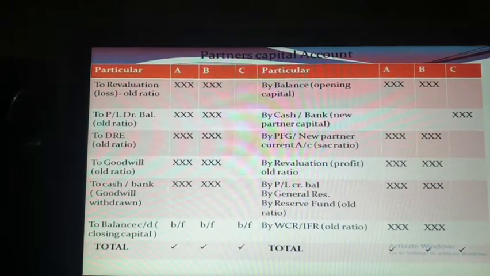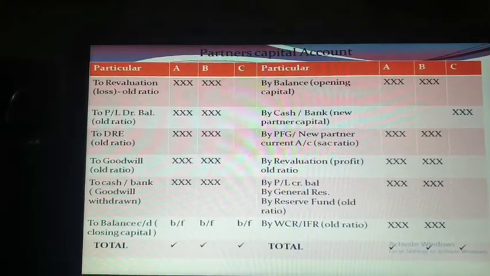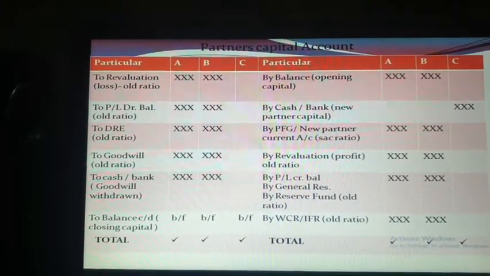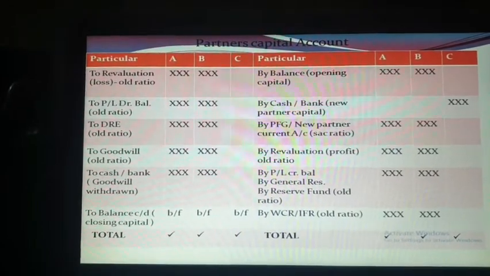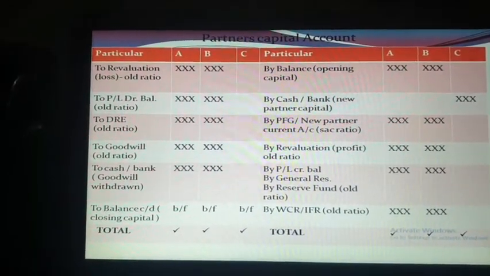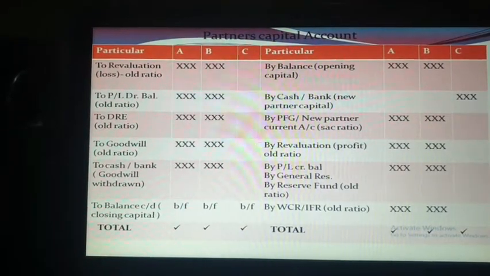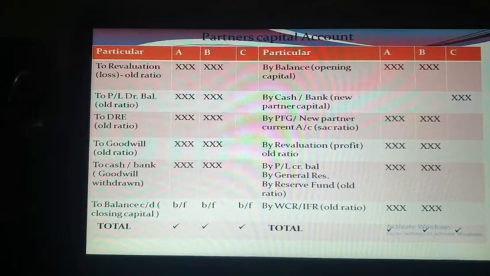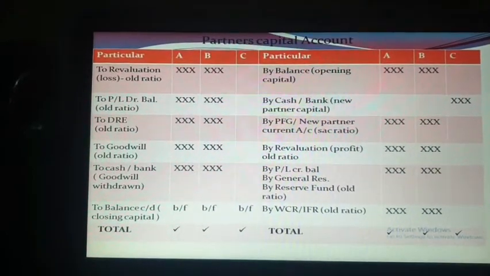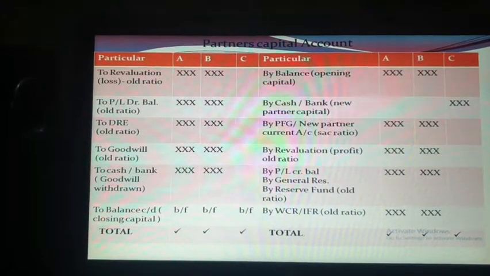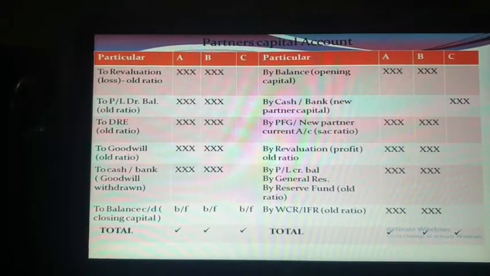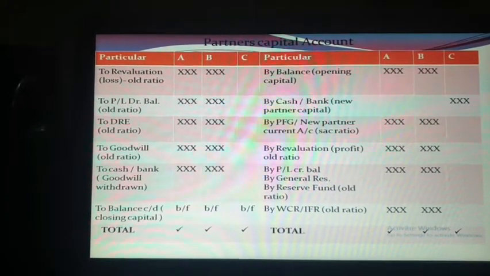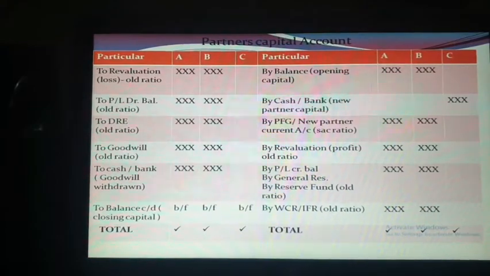And on the debit side, the fourth point is goodwill. What is goodwill here? This is old goodwill which has already appeared in the books. That will be distributed in old ratio. And after that, goodwill withdrawn is given to cash and bank. That is the goodwill which is already distributed to the old partners in sacrificing ratio. And if the old partner withdraws their goodwill, then you have to mention to cash and bank. So 6 transactions on the credit side and 4 or around 5 transactions on the debit side.